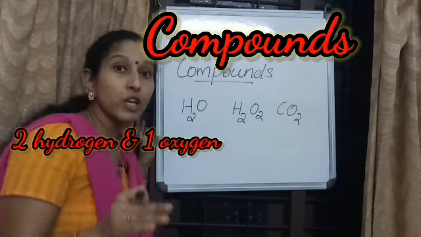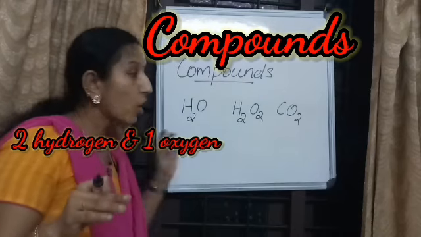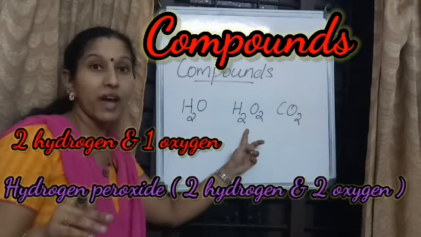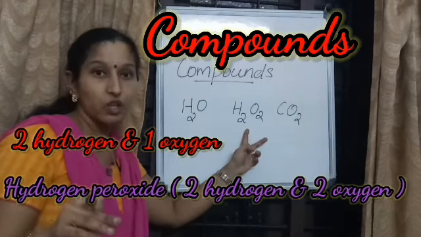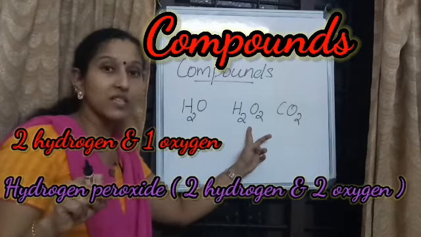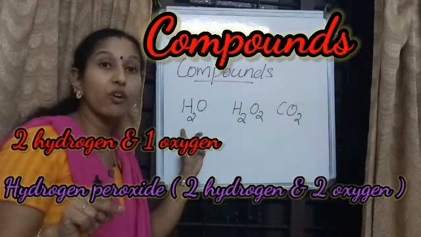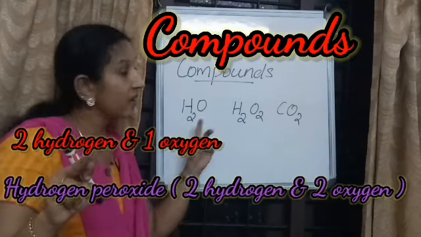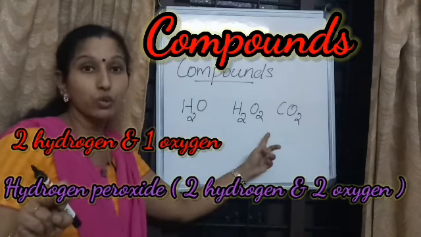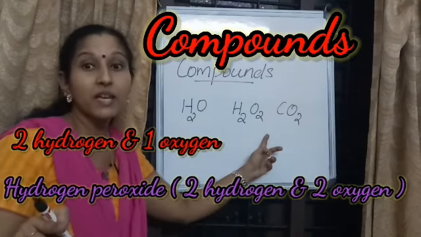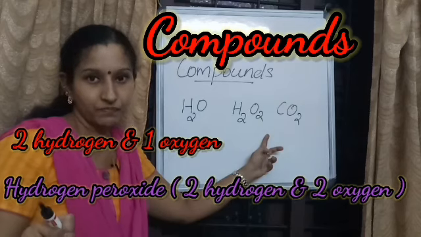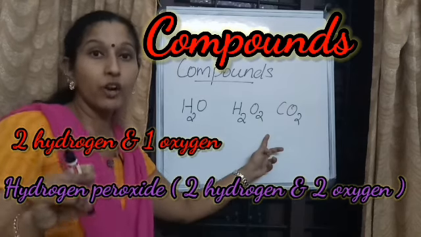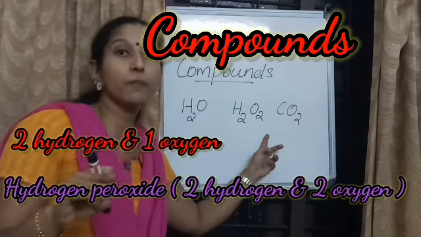Suppose you write 2 hydrogen and 2 oxygen, you will get another product named hydrogen peroxide. So you can use H2O only for water. Why? Because water has 2 hydrogen and 1 oxygen, and if it is 2 hydrogen and 2 oxygen, that is hydrogen peroxide. So in a compound, elements are in a fixed proportion.